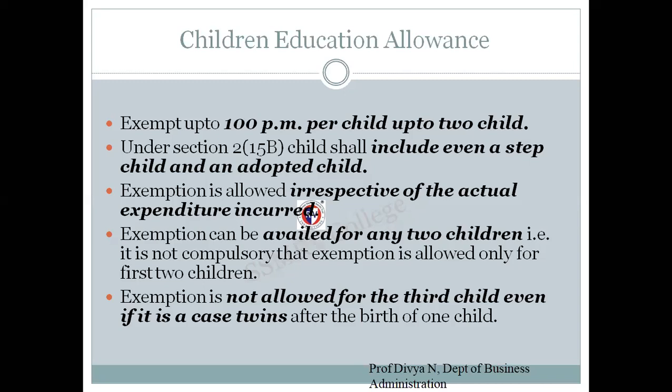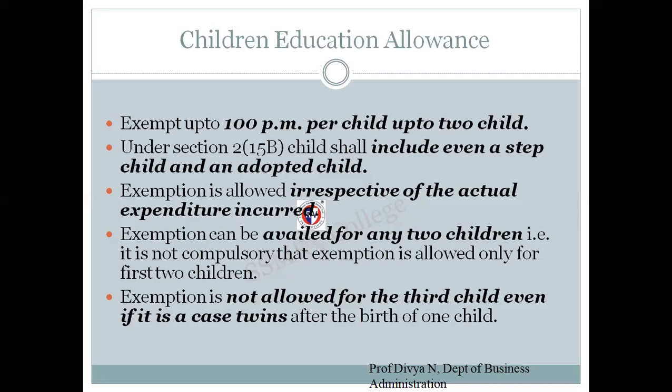It also says it includes even a stepchild and an adopted child. So it might not be a naturally born child of the employee; it might be even a stepchild or an adopted child. And it also says irrespective of actual expenditure incurred.